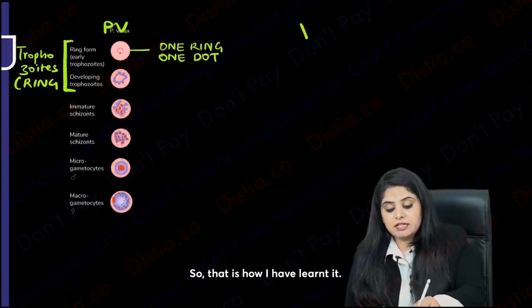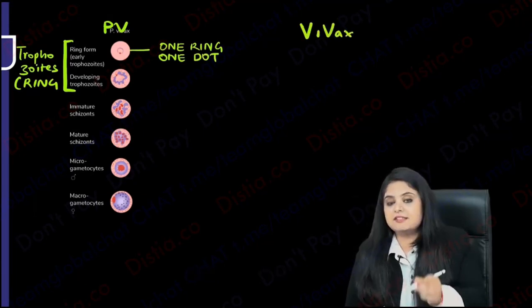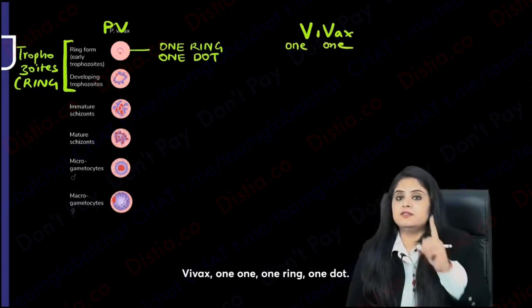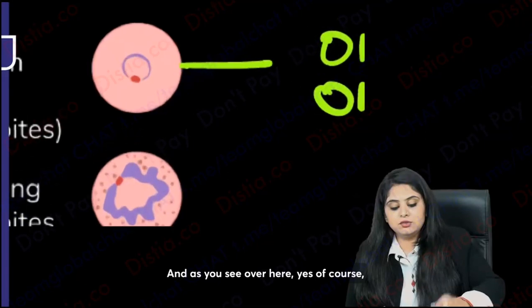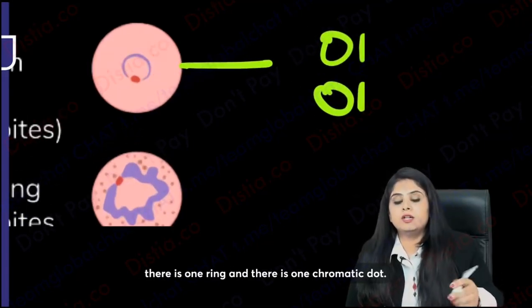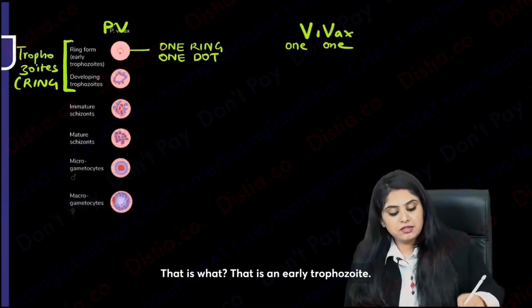So that is how I've learned it. Dekho, Vivax is having that V wala sound. So Vivax is everything 1, 1. Vivax, 1, 1. 1 ring, 1 dot. And as you see over here, yes, of course, there is 1 ring and there is 1 chromatin dot. That is an early trophozoite.